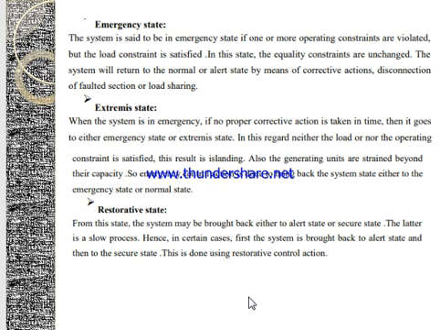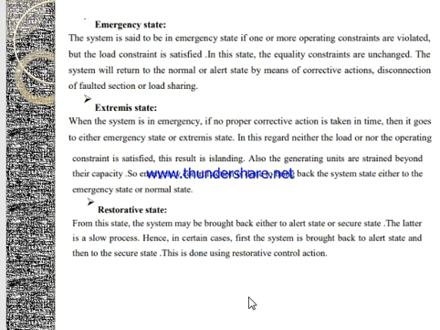If it is an extremis state, when the system is in emergency and no proper corrective actions are taken in time, then it goes to the extremis state. In this state, neither the load nor the operating constraint is satisfied. The result is islanding. It will be disconnected.